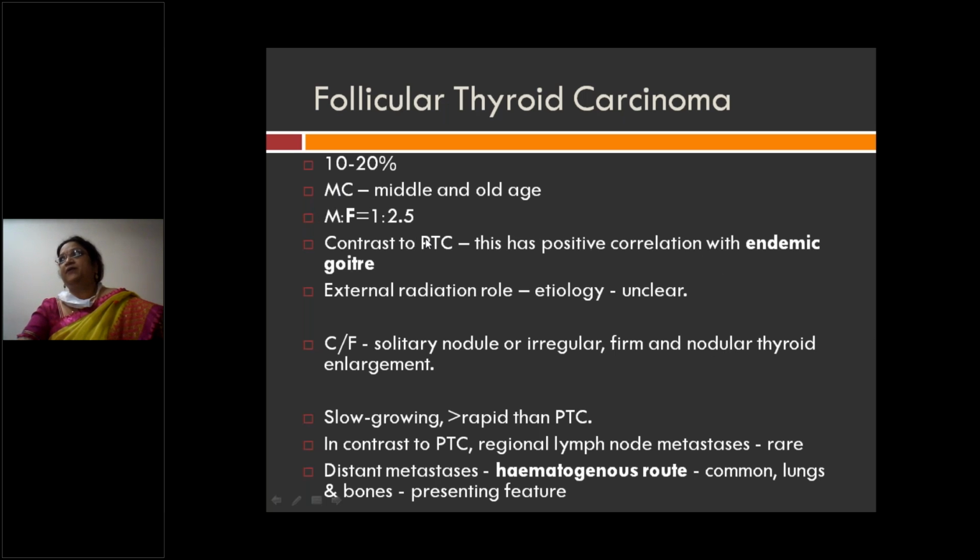In 10 to 20% of the cases you have follicular thyroid carcinoma, usually seen in middle and old age. Male to female ratio is 1:2.5. In contrast to papillary carcinoma, this has a positive correlation with endemic goiter, so in endemic goiter areas it is more common. External radiation also has a role. Presentation of follicular carcinoma is a solitary nodule, a firm nodular thyroid enlargement. It is slow growing.